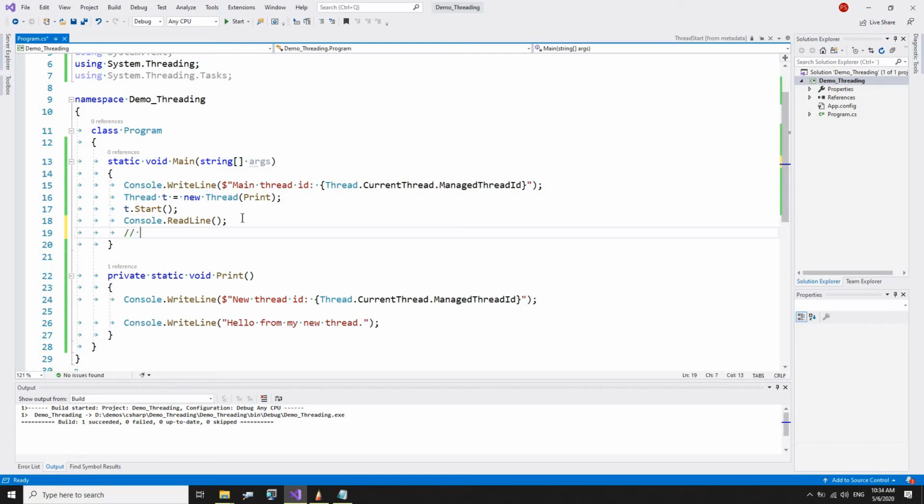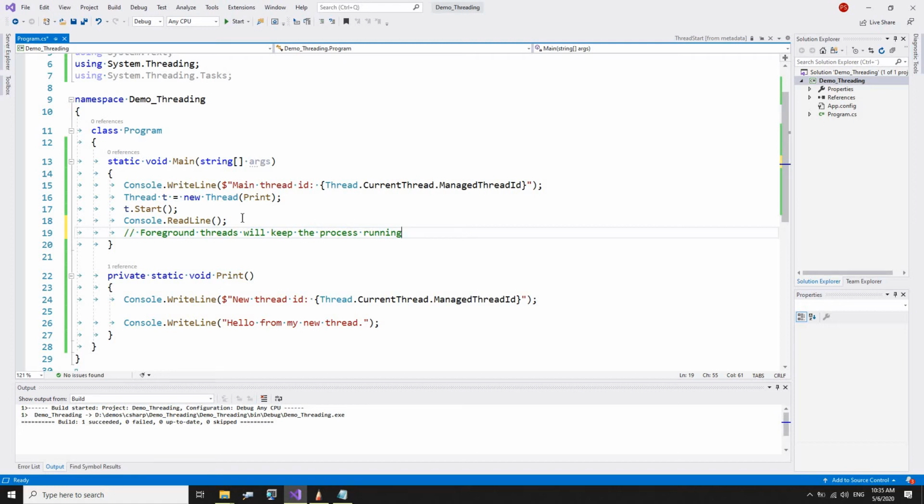That means foreground threads will keep the process running, and that's a very important thing to notice, because if a foreground thread is running, that will keep the process alive. Your thread is alive, your process is not dead, even though your main thread is dead or completed.